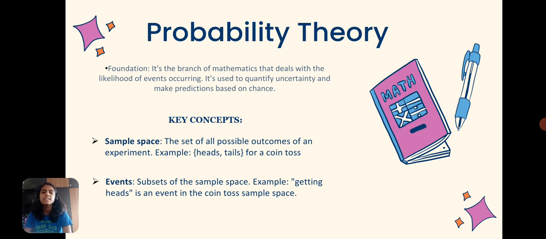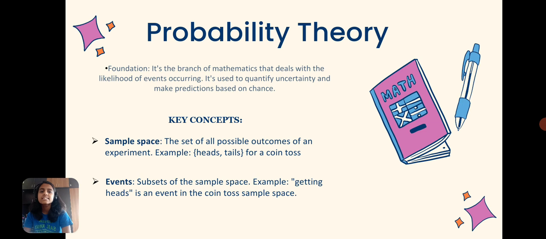The first one is sample space. The set of all possible outcomes of an experiment is called the sample space. So here there's an example of heads or tails for a coin toss. Let me give you another example. Say me and my friend are playing arm wrestling. There's a chance of winning for both of us. It's either I win or he wins. So the set of me winning or him winning is called the sample space.